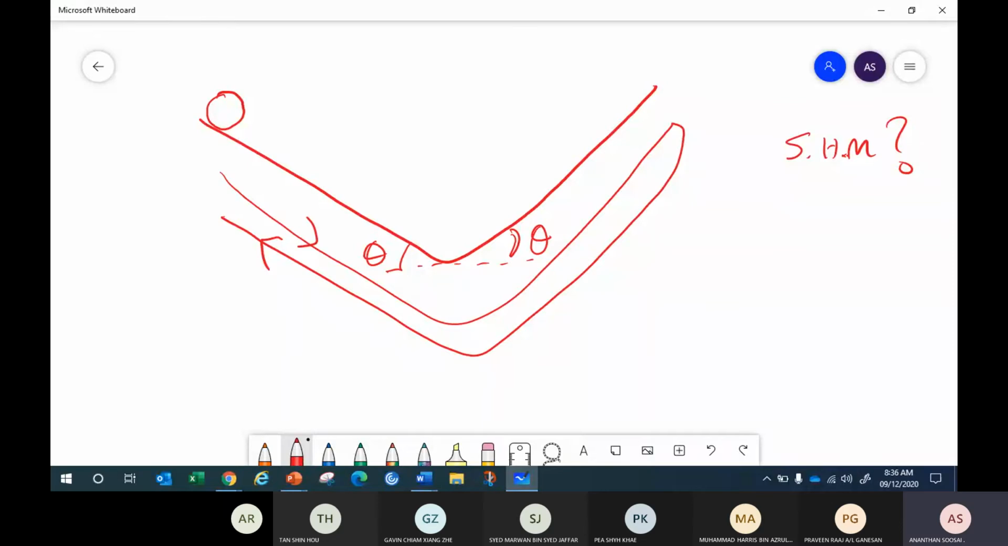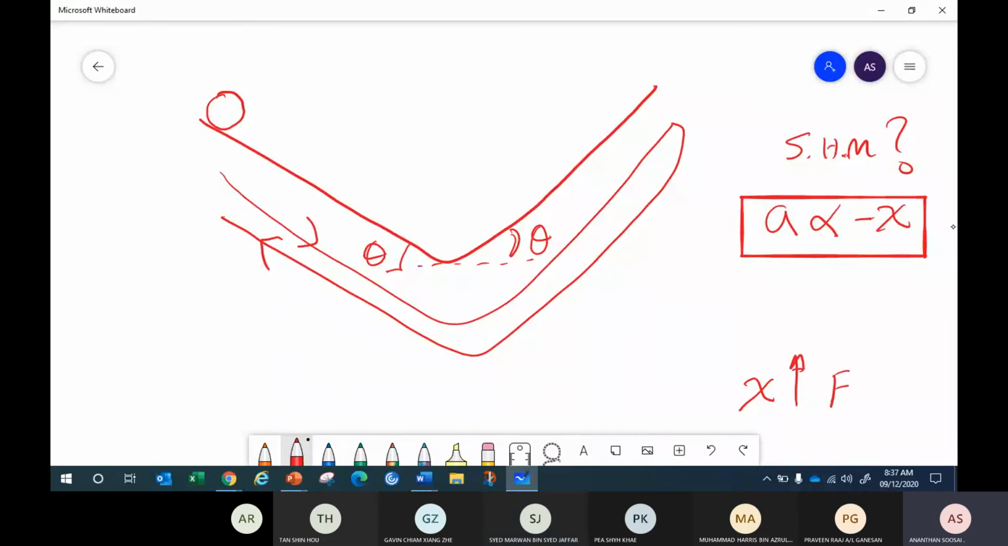Okay, 1 minute for you. Think, is it an SHM? If it's an SHM, the acceleration must be proportional to the negative of the displacement. When displacement increases, the restoring force must increase. Therefore, acceleration increases. Then we conclude it's an SHM.